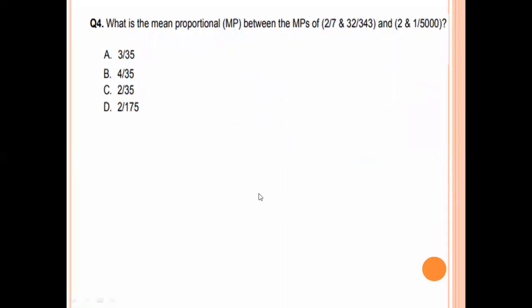Next question. What is the mean proportional between the mean proportions of 2 by 7 and 32 by 343, and 2 and 1 by 5000? Square root of 2 by 7 into 32 by 343, into square root of 2 into 1 by 5000.